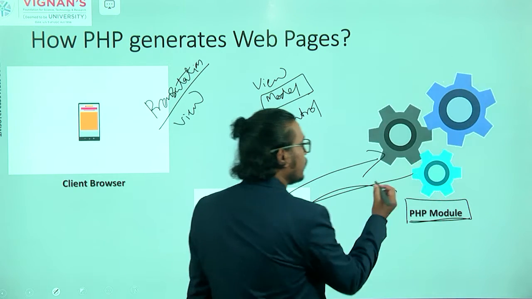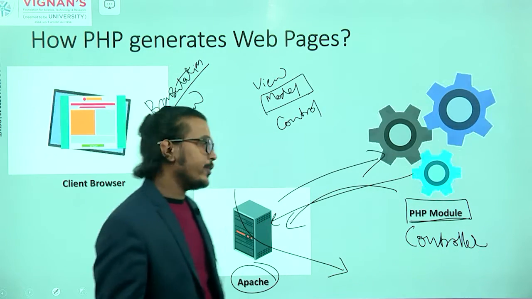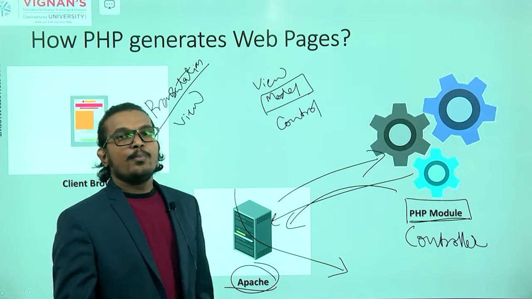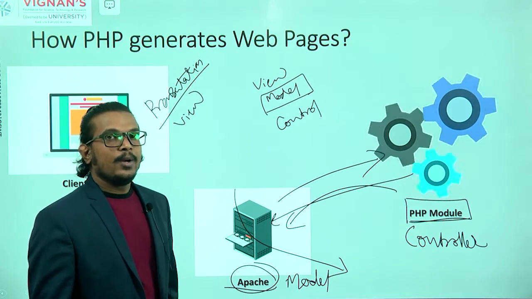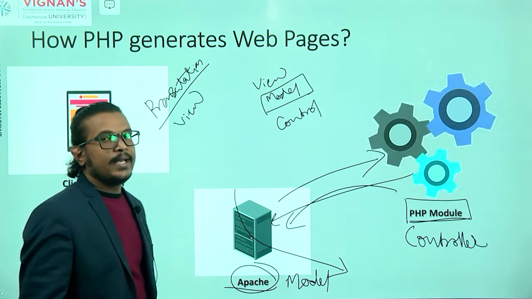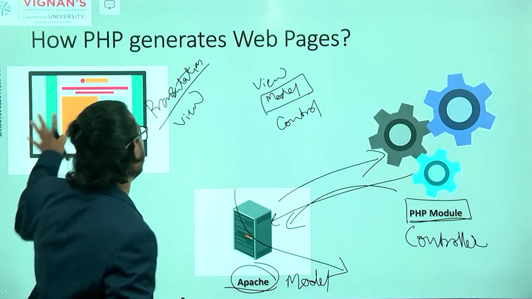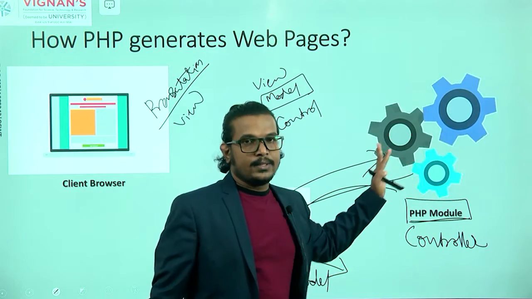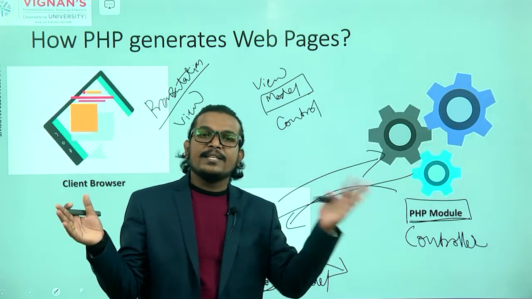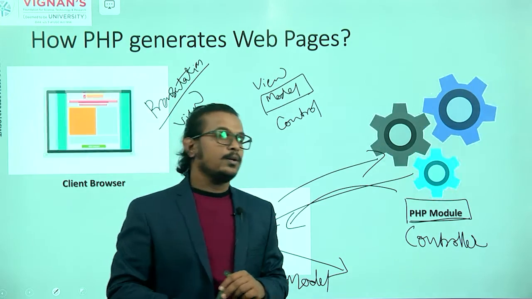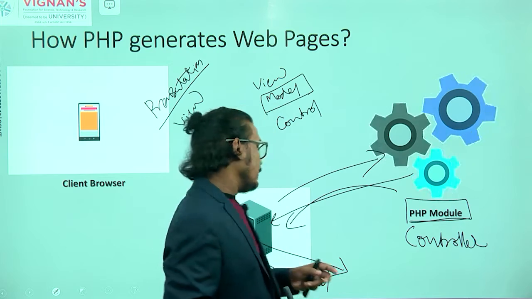Clear? This particular PHP module will act as a controller, and this particular Apache will act as a model. Then we can say that this follows the MVC architecture. It separates the business logic and the presentation logic. So this is our presentation, and here we are talking about the business logic. Your MVC architecture separates the business logic and your presentation logic.